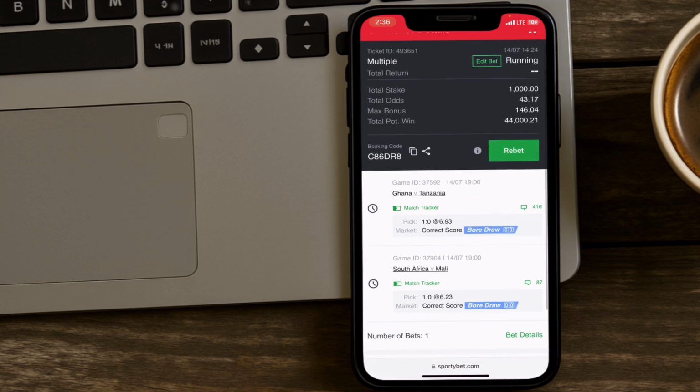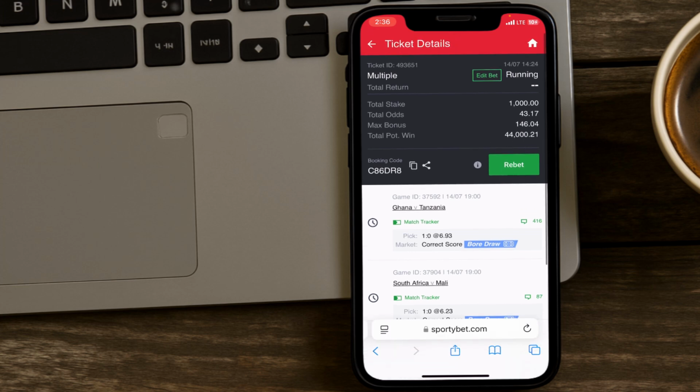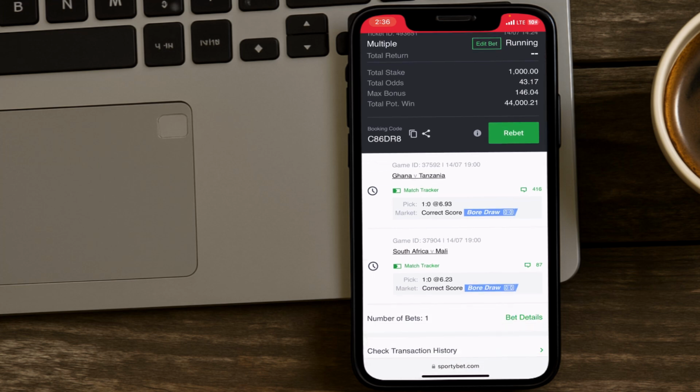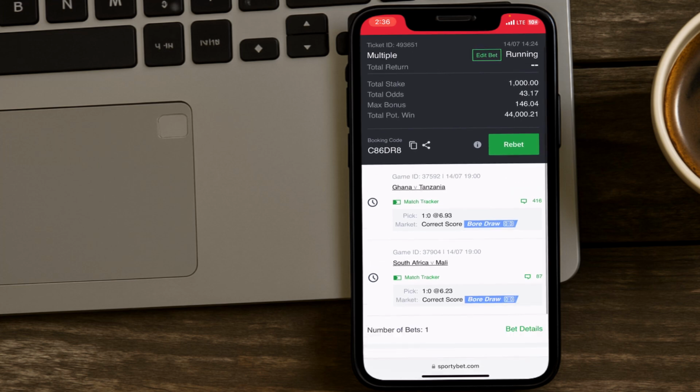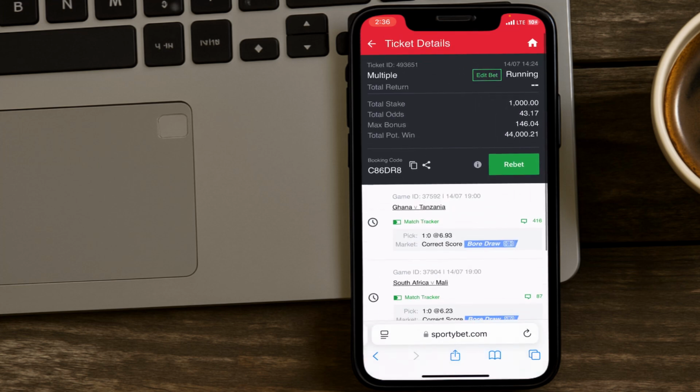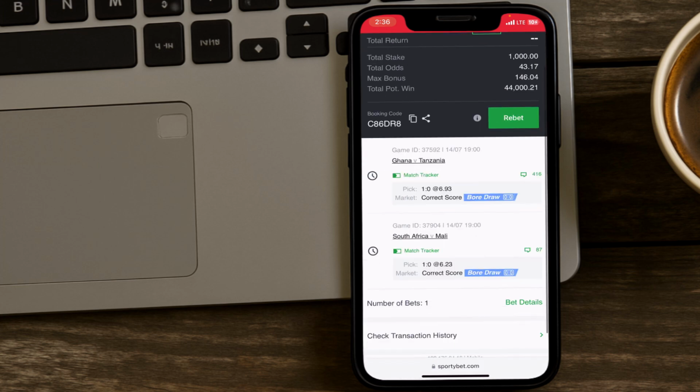They do it like this, take the screenshot, and post it in their Telegram channels and tell us this is a fixed match. I hope I've answered most of your questions, those of you who always ask me if it's possible to do it on an iPhone or iOS device. Yes, it's possible, and even on the app, they run it on the apps. I think this will help you guys a lot. After this game, they take the screenshot of this and can just make a cash out. After this, they make a cash out and get the trophy and everything, then they edit over there. I just want to show you guys how they do it, and I hope this helps you a lot.